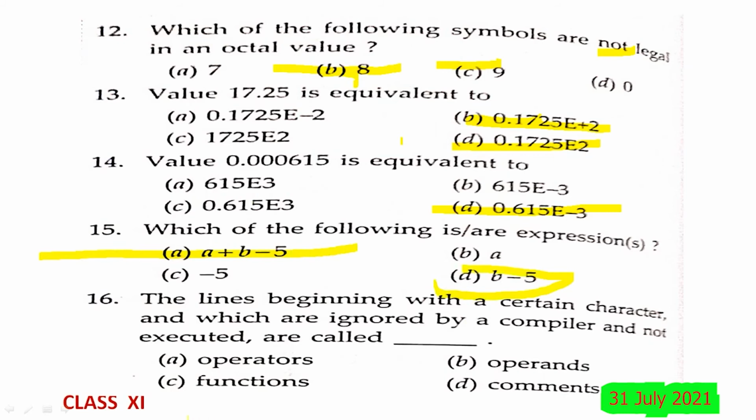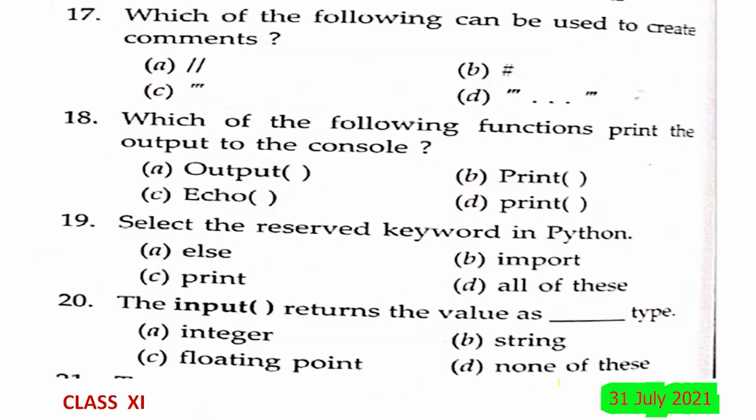The lines beginning with certain characters, which are ignored by a compiler and not executed, are called: operators, operands, functions, or comments? Of course, comments are non-executable statements.